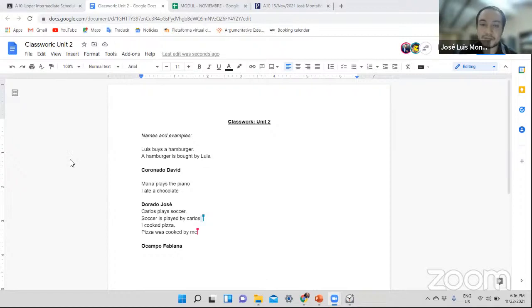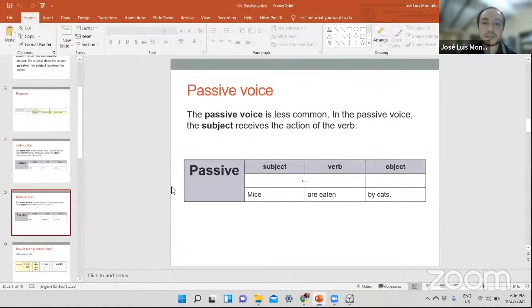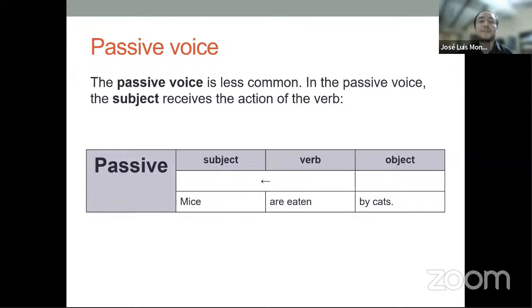Let's go to the passive voice that actually we already mentioned, but let's see what we need to do. Please, David, this is going to be for you. Let's read passive voice. Mice are eaten by cats. All right, and also let's read the definition up there, please. Sorry. The passive voice is less common. It's less common, sorry. In the past voice, the subject received the action of the verb. Thank you very much, David.